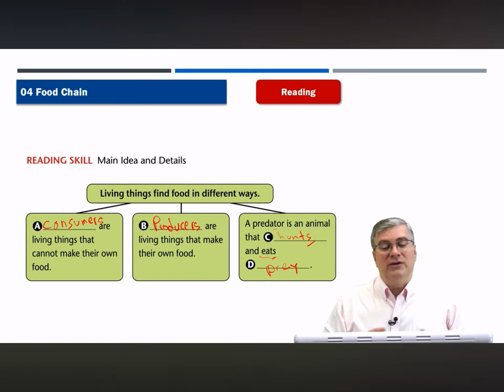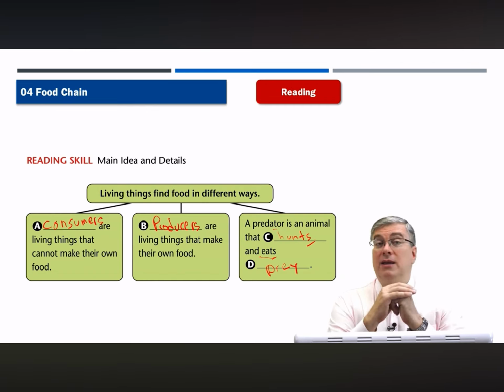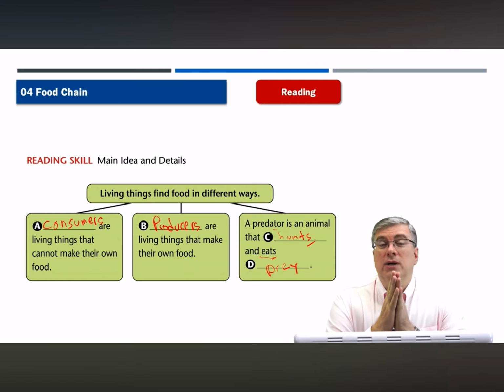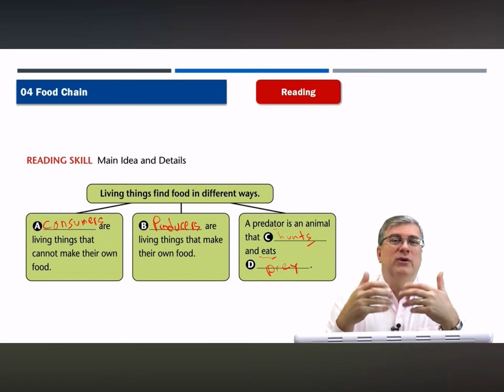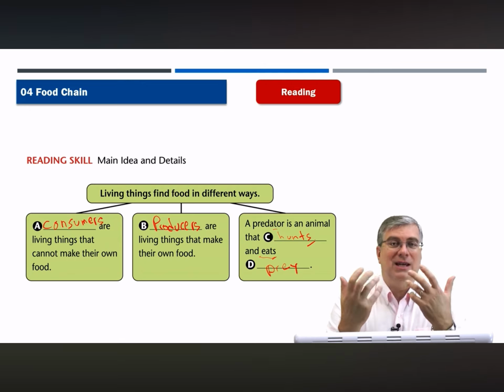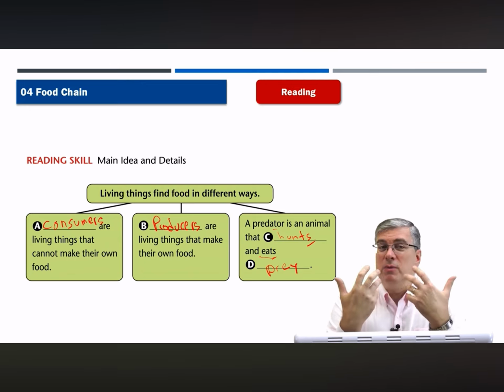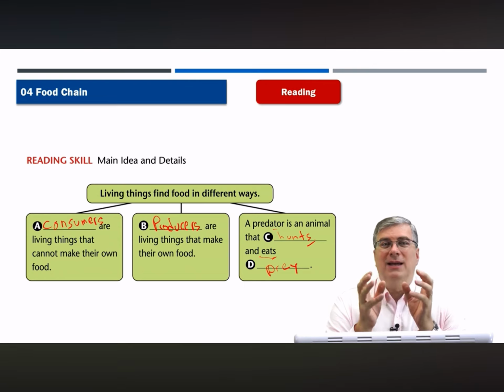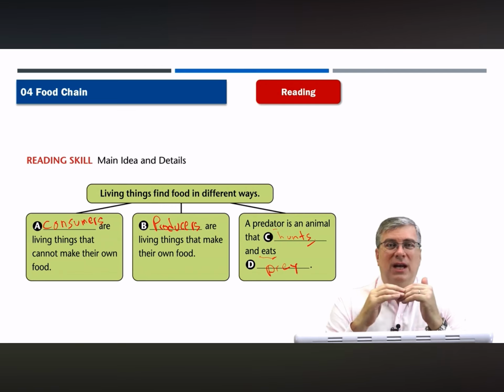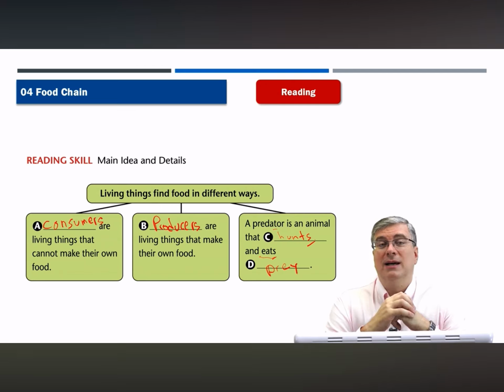Okay, so interesting lesson. How do animals in the wild find their food? Of course, we're talking about wild animals in nature. As human beings, we've changed nature a little bit to make this process a lot easier. But we're talking about in the wild, how do animals find and get food, and what are food chains. Now you have a pretty good idea of how this works in nature.